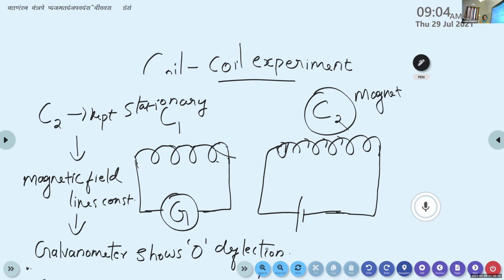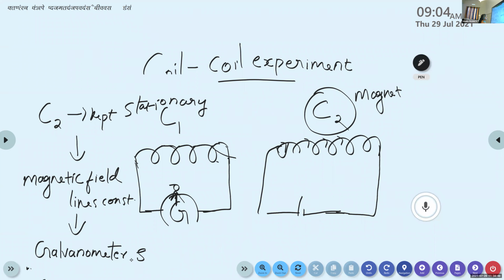So in the second stage, he kept the coil C2 stationary near the coil C1. The magnetic field lines coming from the coil C2 are constant because there is no relative motion between these two coils. So no current is passing through the coil C1, and hence the galvanometer shows zero deflection, whenever the coil C2 is kept stationary.